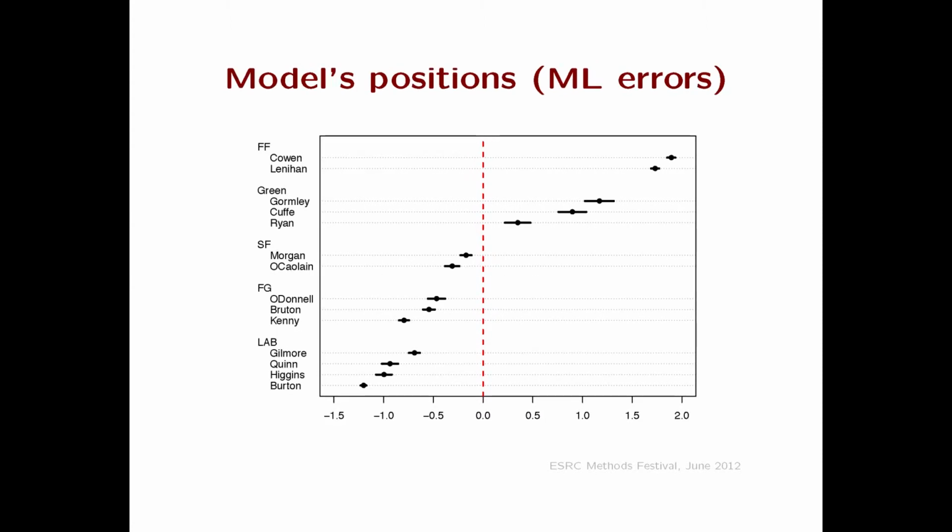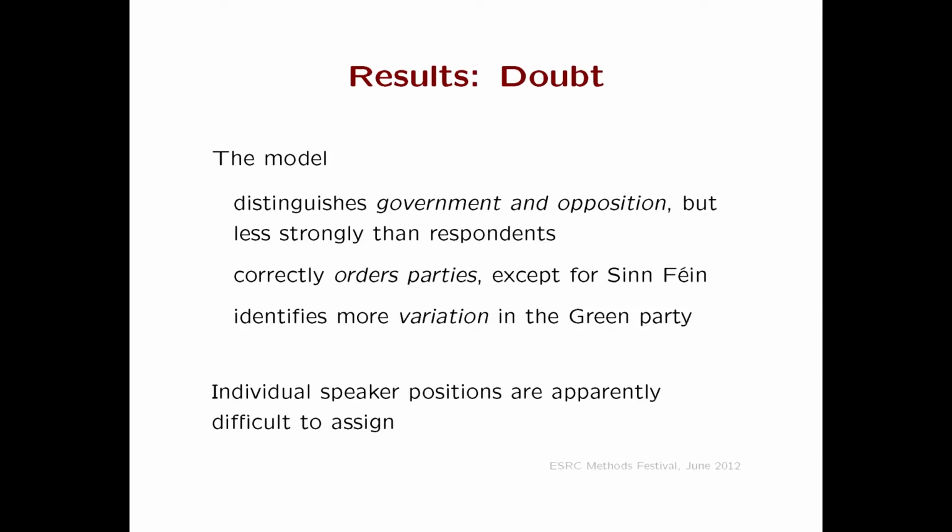So in this case, indeed, we have government over here, which this model thinks has more variation in it than our respondents think. We have Fine Gael and we have Labour. And curiously, these extremists seem to have wandered to the centre on the basis of our scaling model. So, an interesting bit of variation there. Right. So let's think about doubting the model first, then wonder about the uncertainty later. So what we have shown is that this class of models does distinguish government and opposition. It pretty much lines up everybody in the order that we think this budget's going on. So we are extracting, in some sense, the position, with the exception of Sinn Féin, this party that moved.